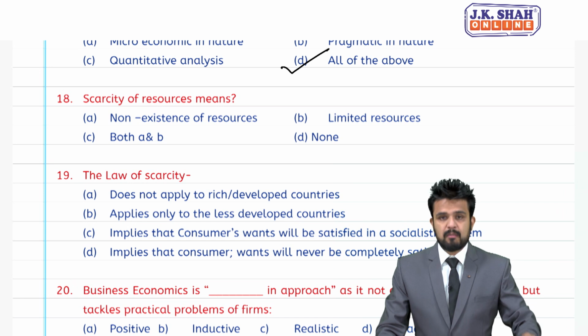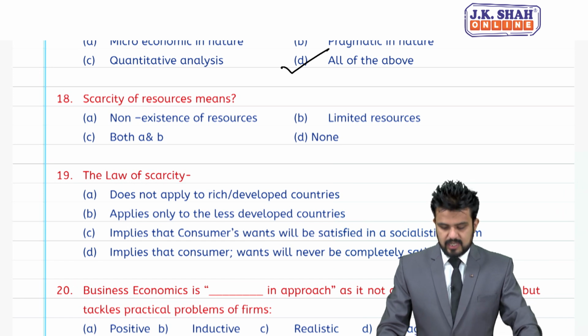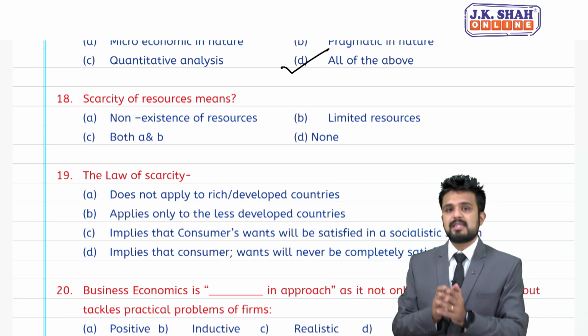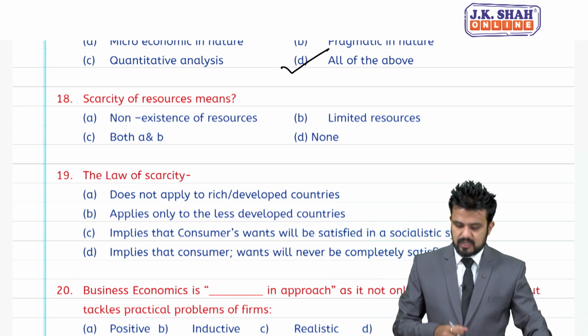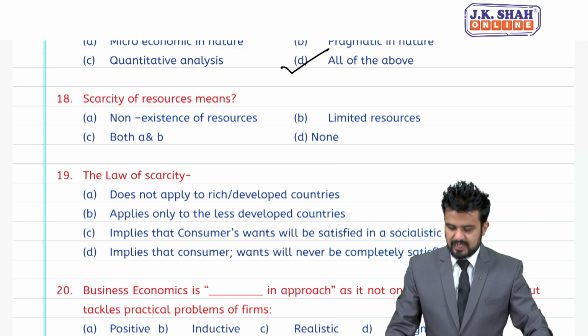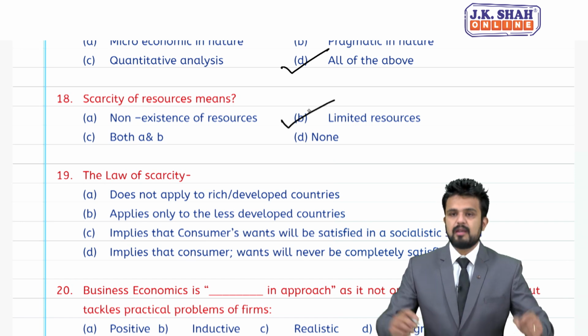Scarcity, MCQ number 18 we are doing now. Scarcity of resources means non-existence of resources. B is limited resources. C is both A and B, and D is none. So, for 18 answer is B, limited resources.